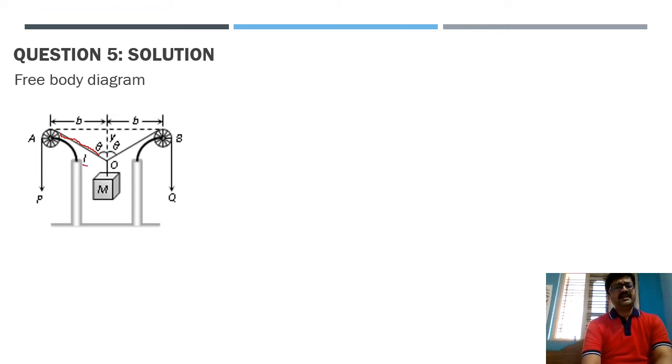Then the gap between the two pulleys, I am considering it to be 2B. That means from the suspension point of M, I am considering them to be B and B here. I hope it is advisable. And here I suggest you pause the video and take down this particular free body diagram, and then it will become very easy for you to solve.